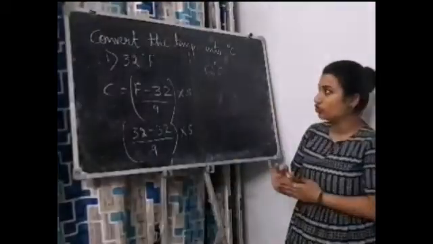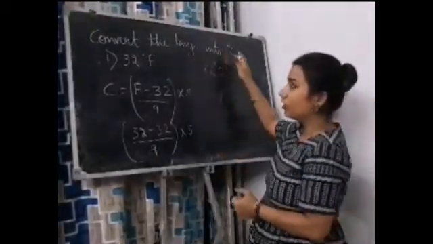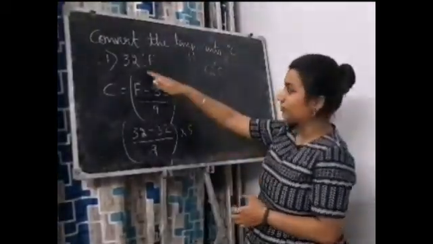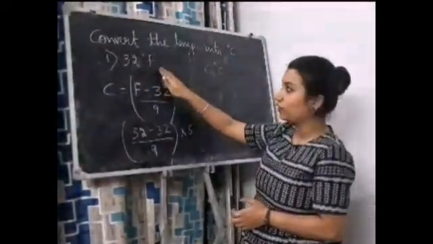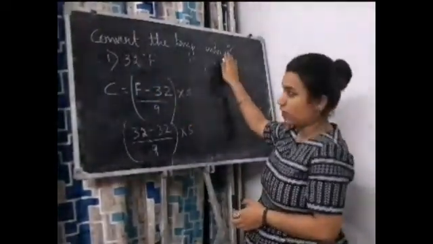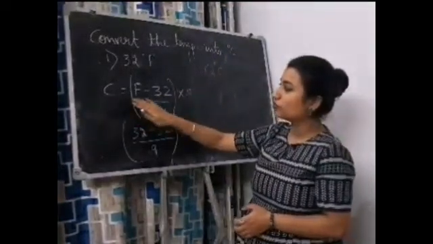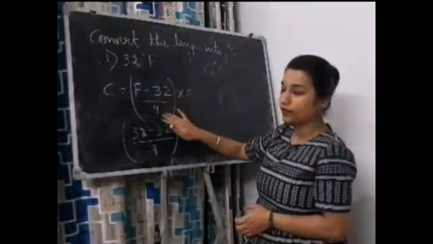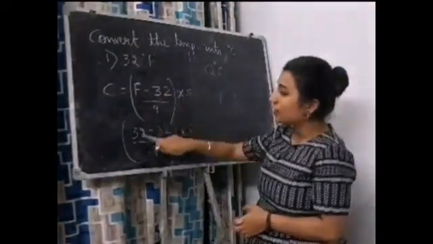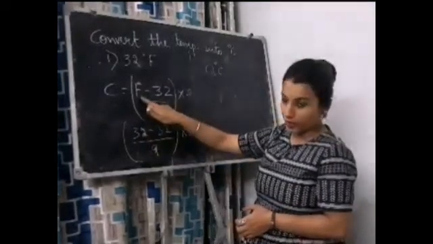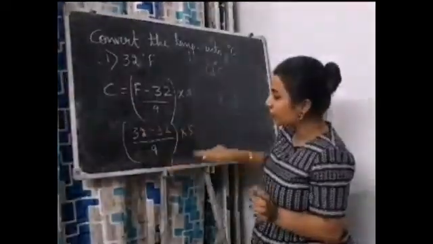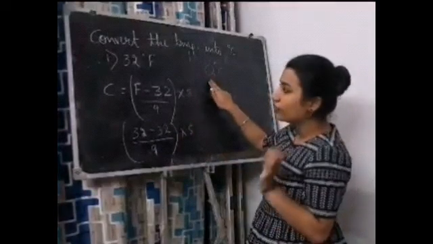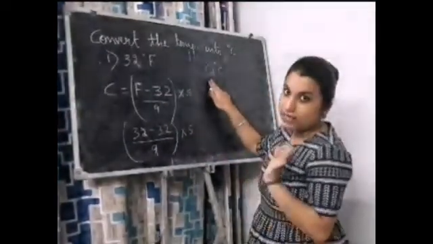By using the relationship, let us convert the temperature into degree Celsius. Here the temperature given is in Fahrenheit, that is 32 °F. We have to convert it into degree Celsius. The formula is: C equals F minus 32, divided by 9, into 5. Here I will put 32 in place of F, and 32 minus 32 is 0. So everything becomes 0 and we get the answer as 0 °C.